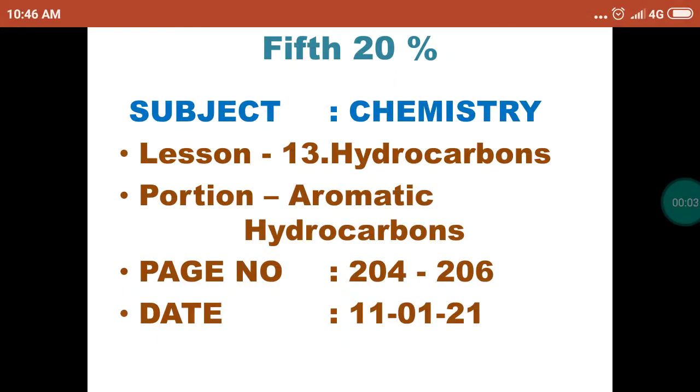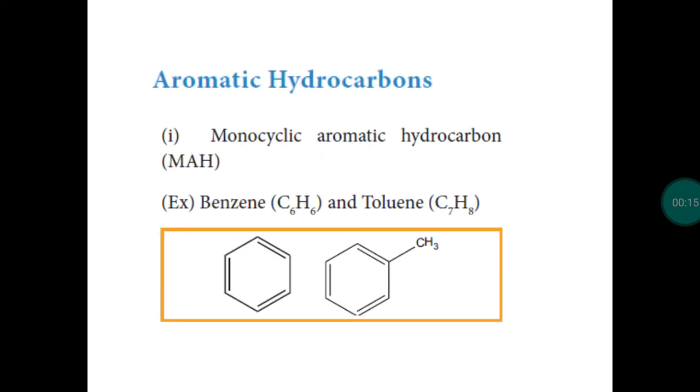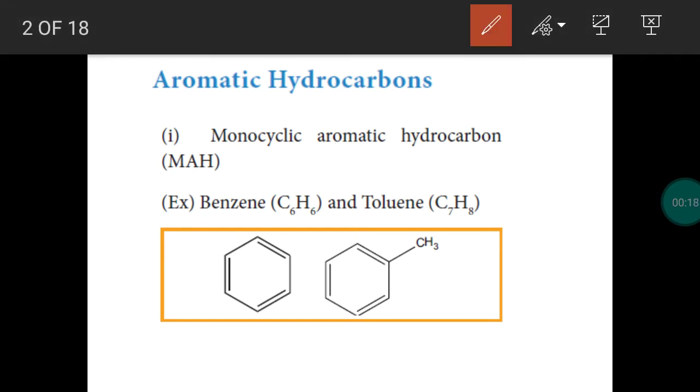Dear students, we have completed aliphatic hydrocarbons. Today onwards, we start aromatic hydrocarbons, page number 204 to 206. The word aromatic is derived from the Greek language. In Greek, aroma means pleasant smelling or fragrance. So, when you take an aromatic compound, it will have a pleasant smell or fragrance.